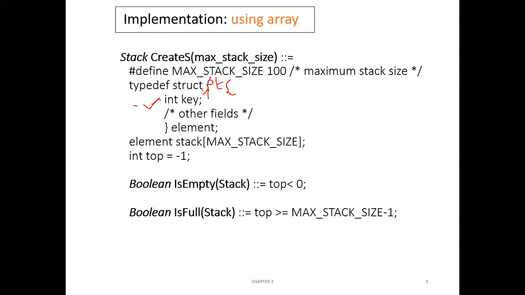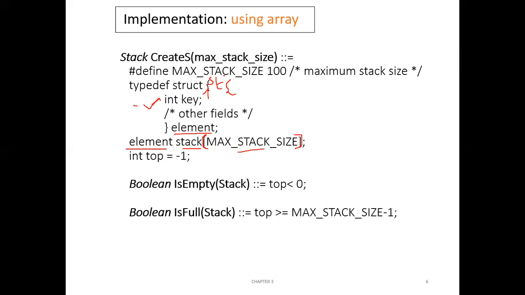Now for this structure st, we are creating a user defined data type element. Now for this user defined data type element, we are creating a variable stack. And stack is not an ordinary variable, it is an array. It's an array of how many elements? It's an array of 100 elements, because stack of max stack size, and max stack size is defined here. In C, you can define symbolic constants like this.